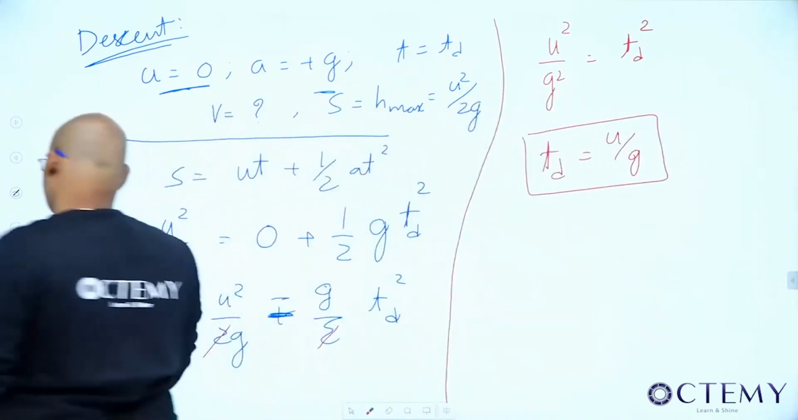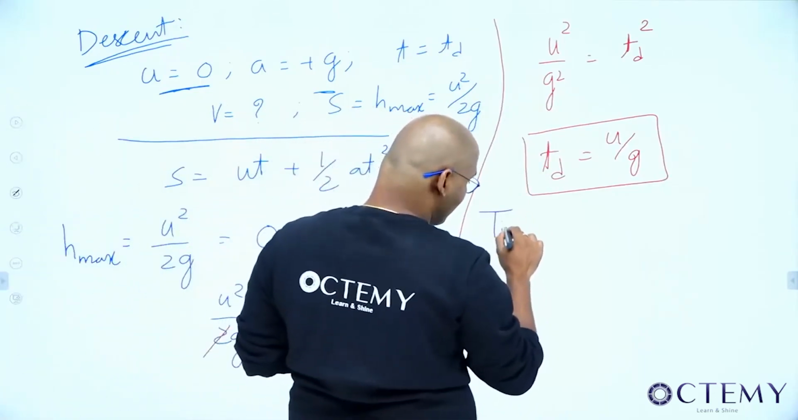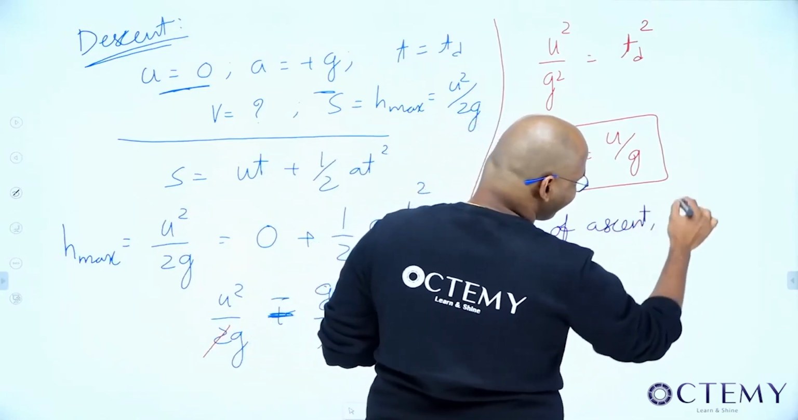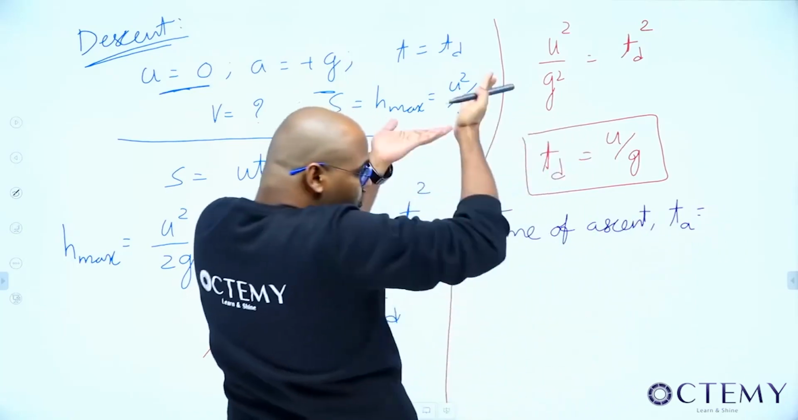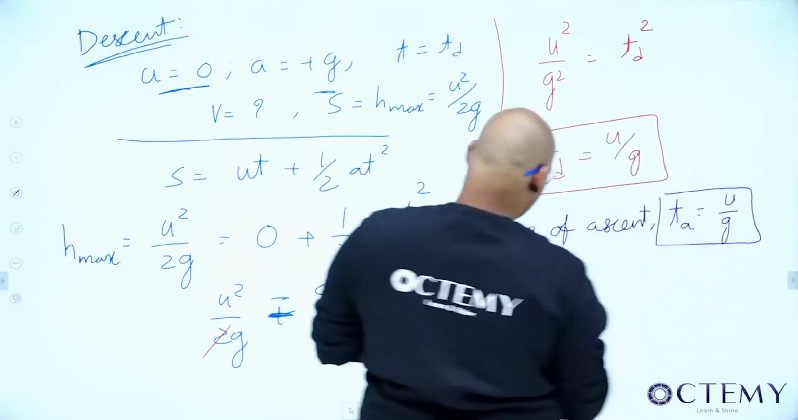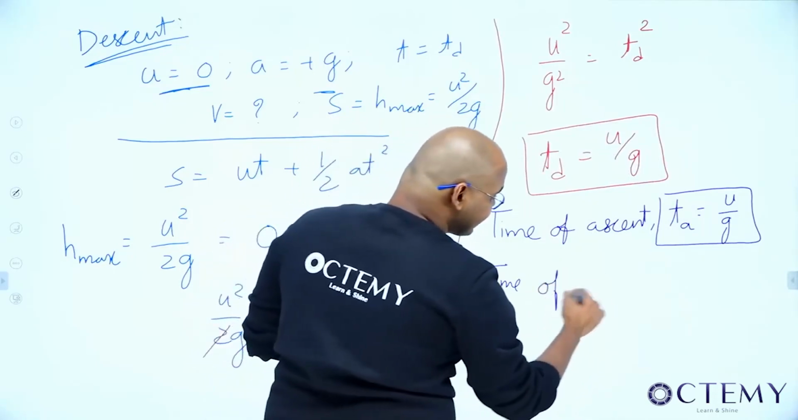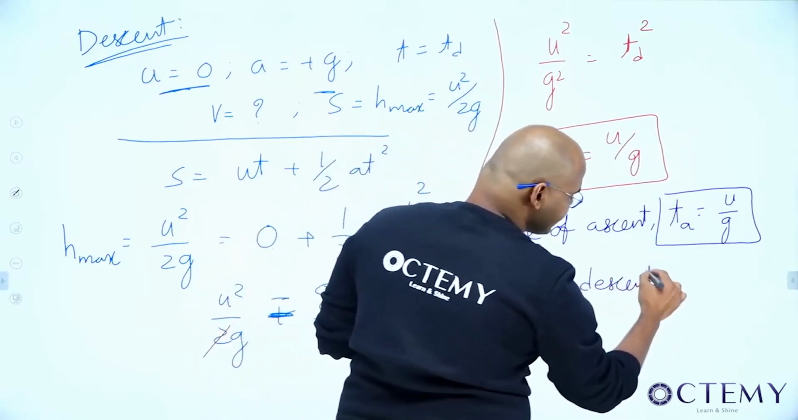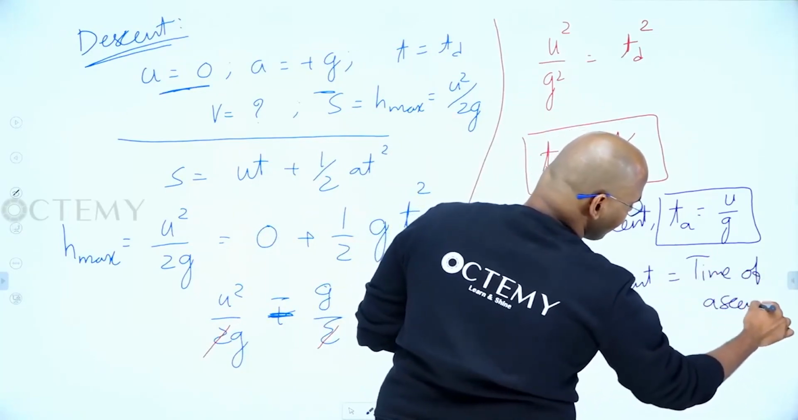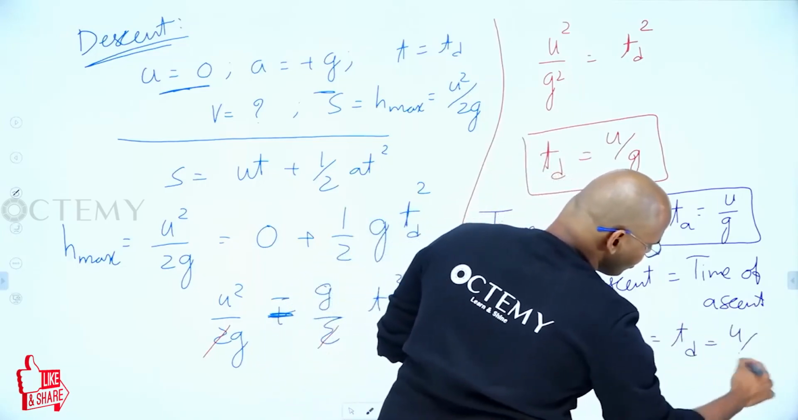Please all of you listen to me here. Previously I got one thing, that is time of ascent. What do you mean by time of ascent? Time taken to travel from the ground to the maximum height. Time of ascent, that is how much? u by g. Now, what is the time of descent also coming? Time of descent is also the same, u by g. That means time of descent is equal to time of ascent. Therefore, time of ascent is equal to time of descent is equal to u by g.